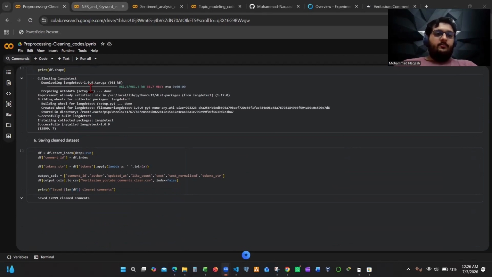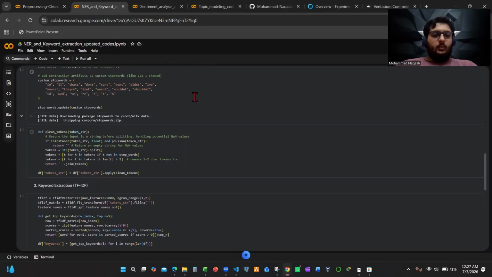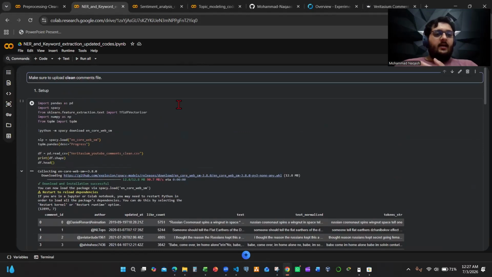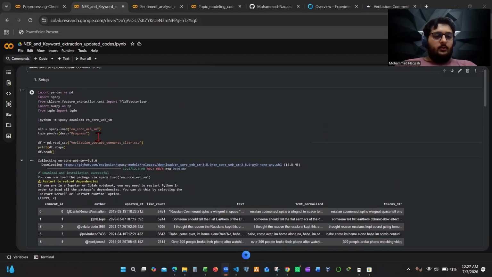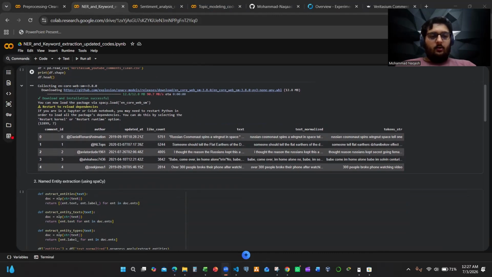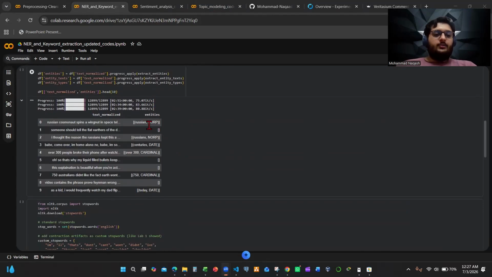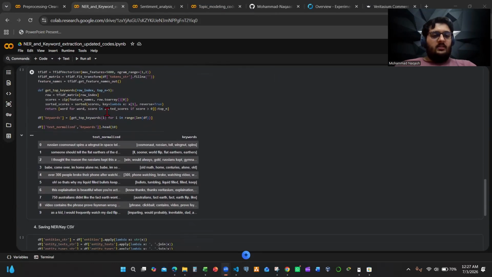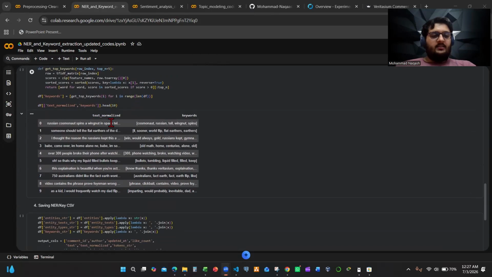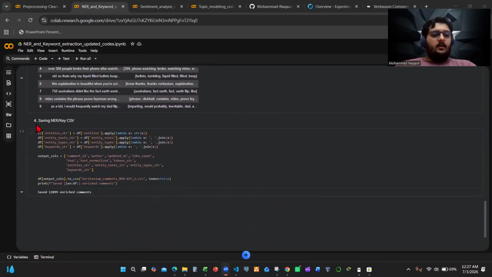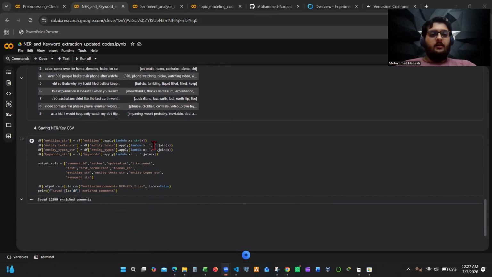Now that same Excel file, I applied it to this one, which is the NER and keyword extractions. Here I wrote to make sure to upload the clean comments file. This was all the setup, and here you can see the comment ID, the author, updated, the normal text, tokenized, and then the token strings. Extracted the entities over here, and then here was the keywords extraction using TF-IDF. And the final one was saving all of the TF-IDF keywords.